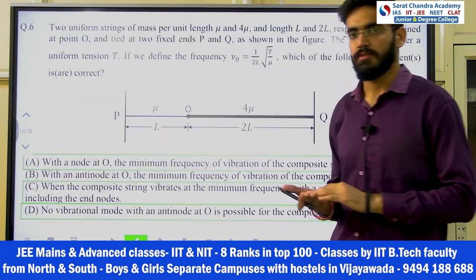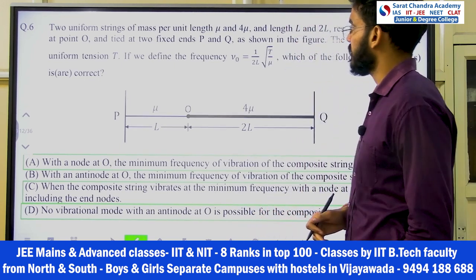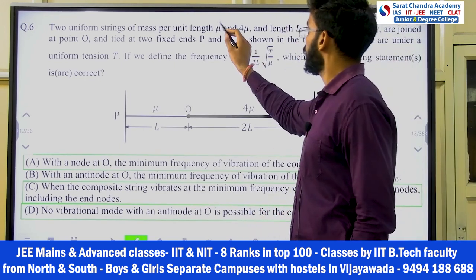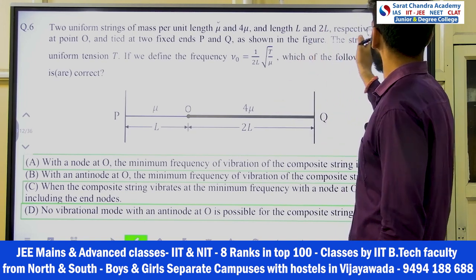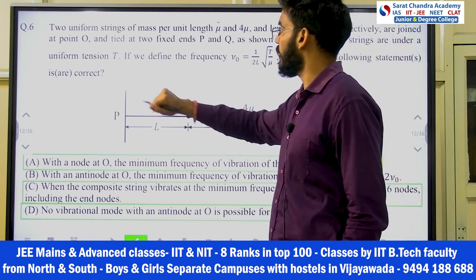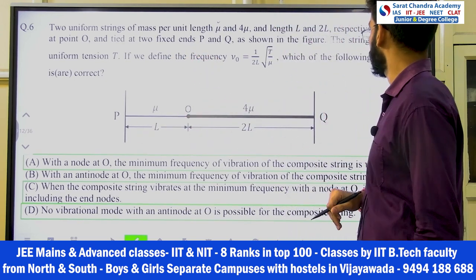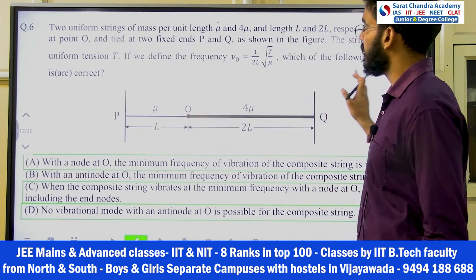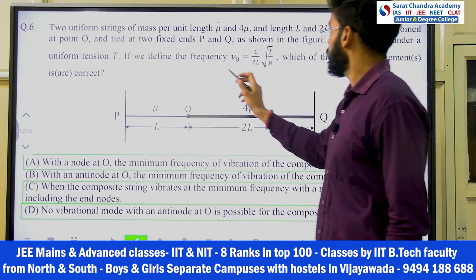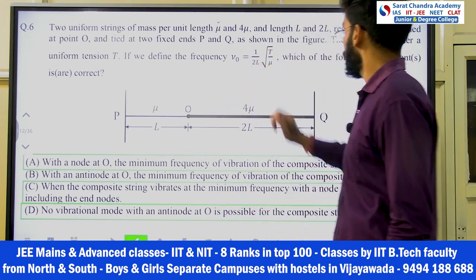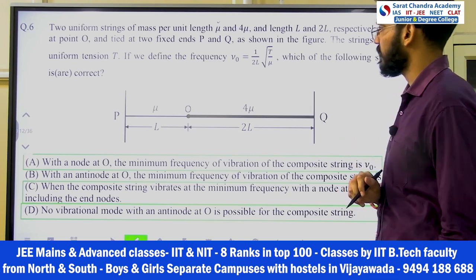Understood? So we have the next question, the 6th question. Two uniform strings of mass per unit length mu and 4 mu are given. In the diagram, we have L and 2L length respectively, joined at point O, and tied at two fixed ends. So P and Q are fixed ends, right? The strings are under a uniform tension T. If we define the frequency as 1 by 2L into under root T by mu, which of the following statements is or are correct?